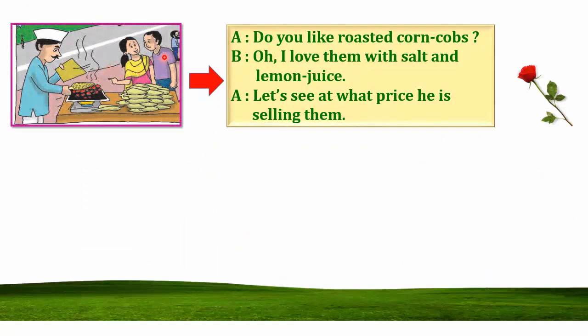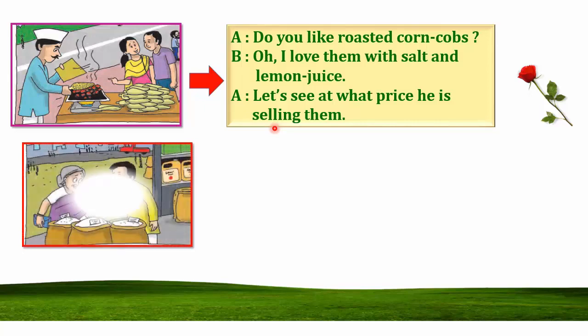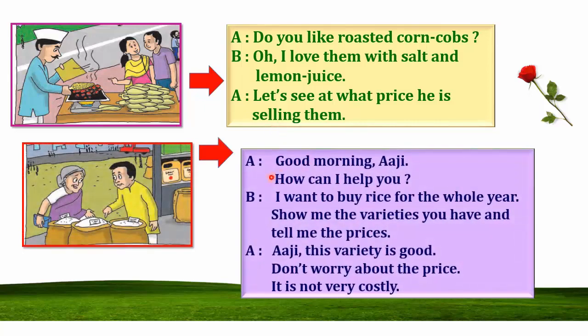Here the man and woman are discussing these words. Here, good morning Aji means the shopkeeper is saying to Aji, good morning, how can I help you? Aji is saying that I want to buy rice for the whole year. So this is the conversation between Aji and the shop.